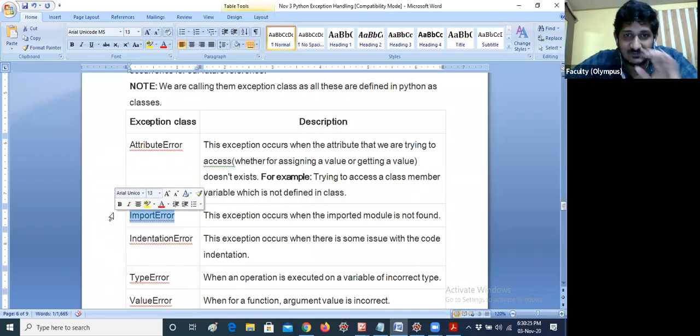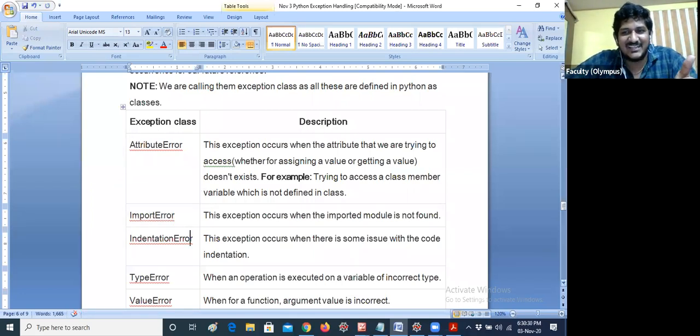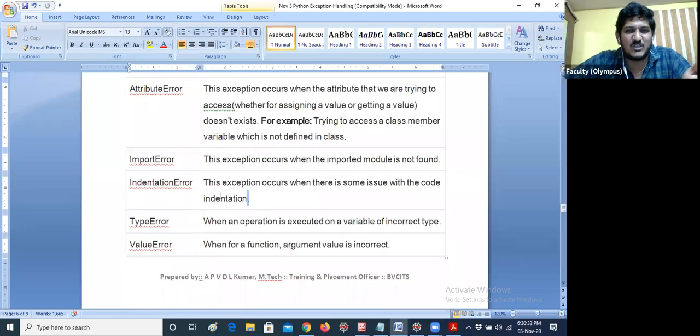So you have to understand what the basic types of errors are in our program. I think everybody knows indentation error, because if you are not giving even 4 spaces, then obviously it will give an indentation error. Many students are getting this error. I don't want to repeat all these things again.